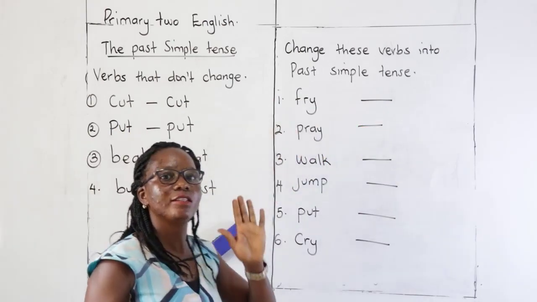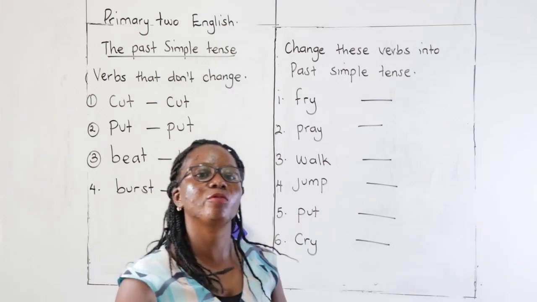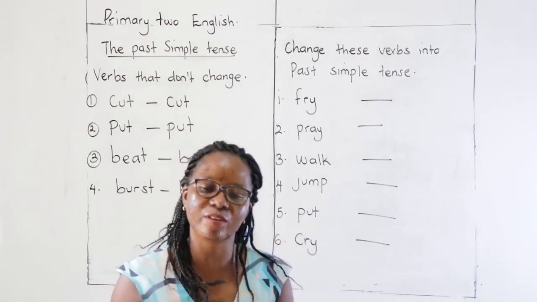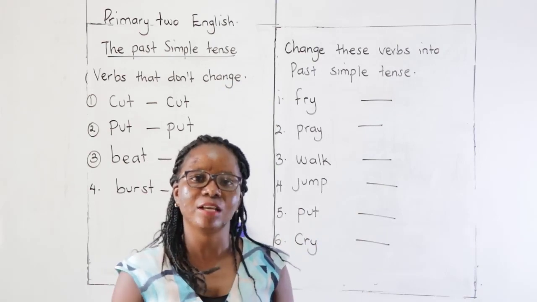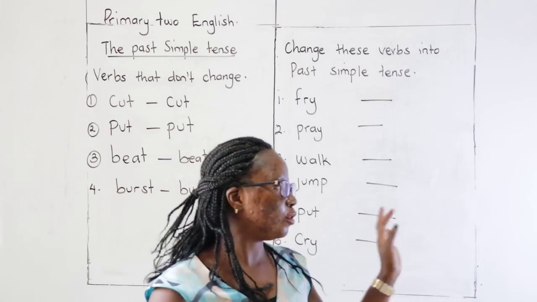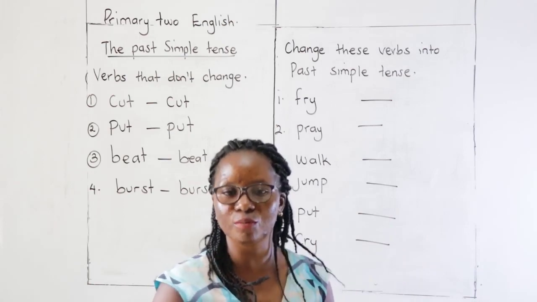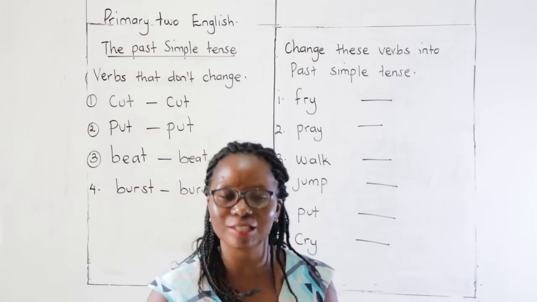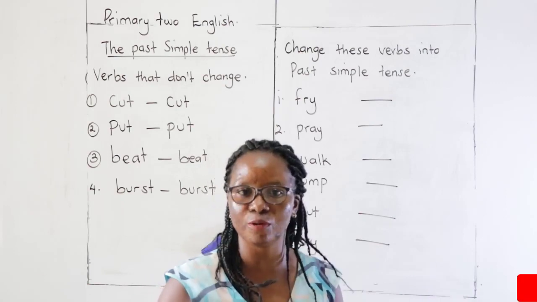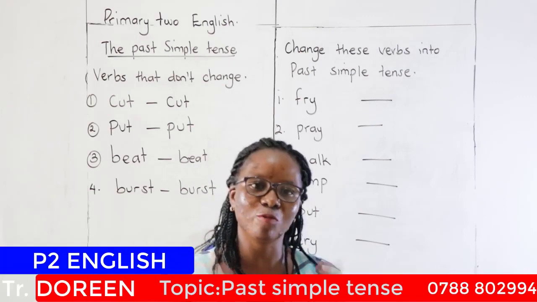Please don't hesitate to work or collaborate with your parent or with your neighbor or with your friend. We are all partners. We are all there to help each other. So get your book, do this exercise, give your parent to mark you, give your neighbor, give your sister, give your brother, give anyone who is closer to you to help you. And from there, you will be what you want.